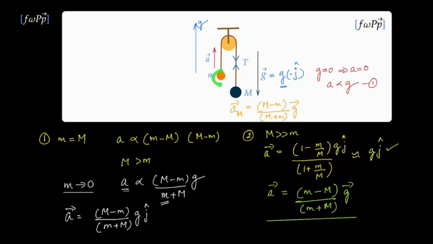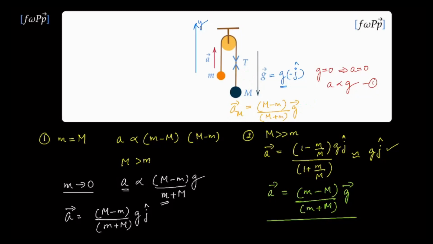However, if this mass were to be larger, then we need this to be going opposite to the direction of g. So if that mass is larger, this would be the dominating term in the numerator, which would give a minus sign to g, and the acceleration of the capital M would be in the upward direction. So this does give the correct answer.